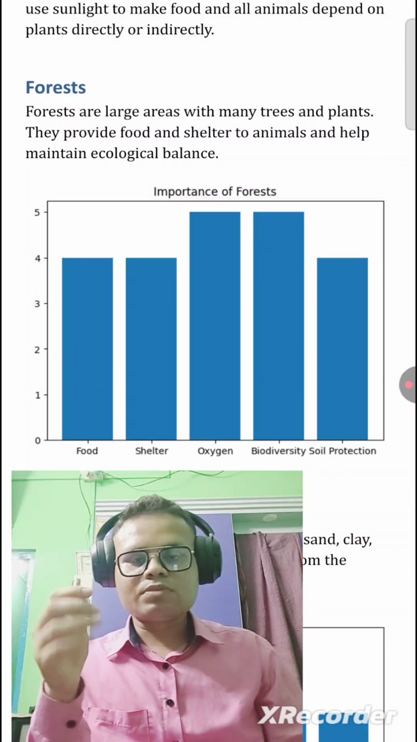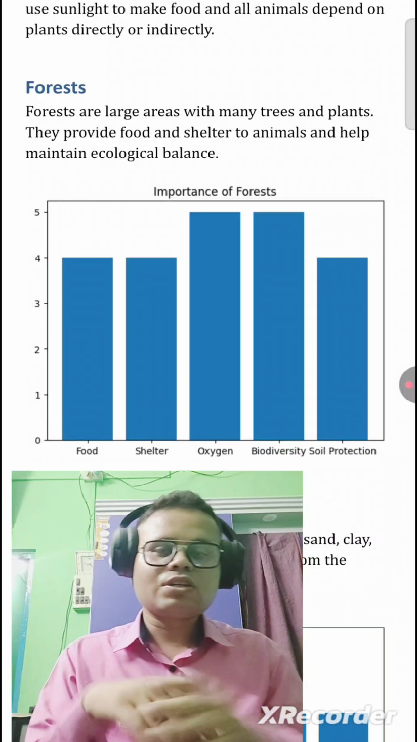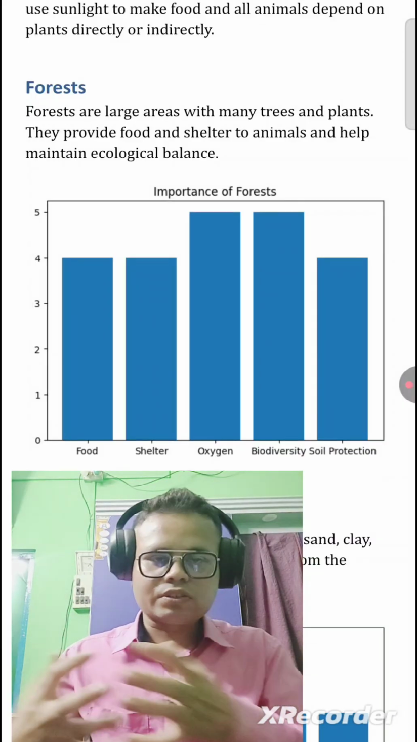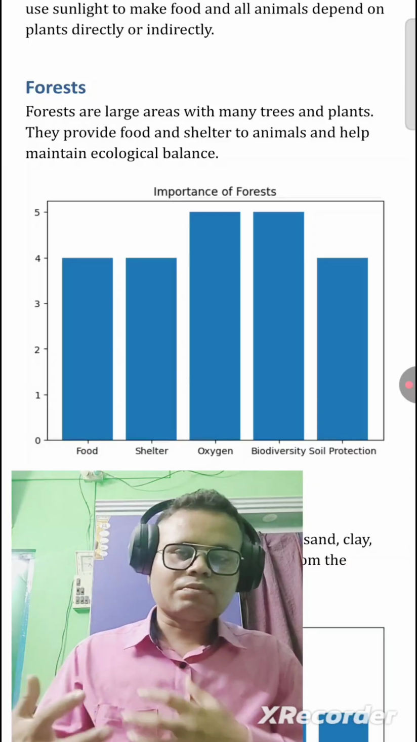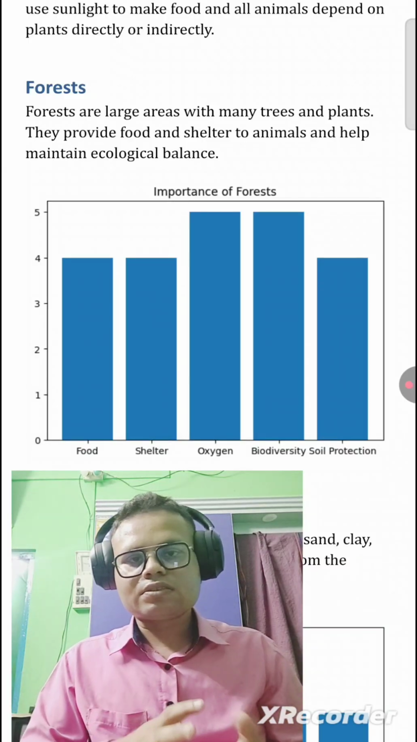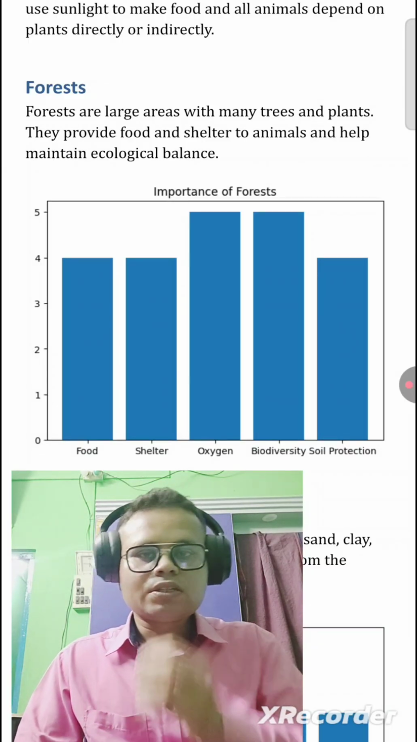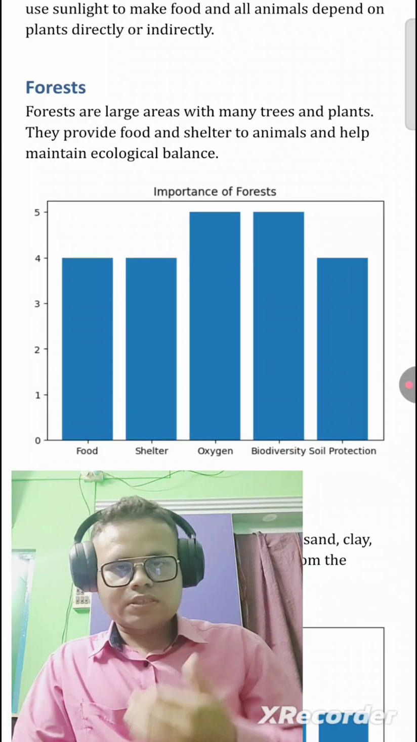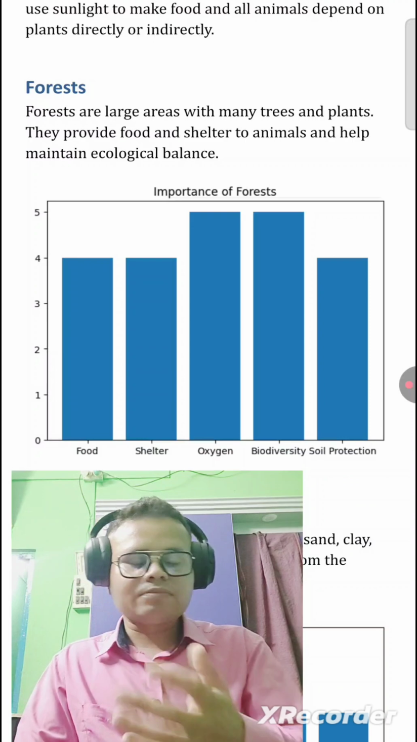Next, what do you mean by forest? Forests are large areas with many trees and plants. They provide food and shelter. What is the function of the forest? They provide food and shelter to animals.